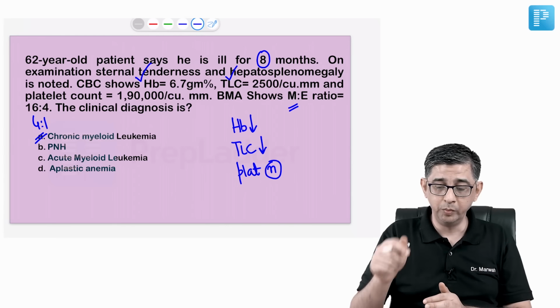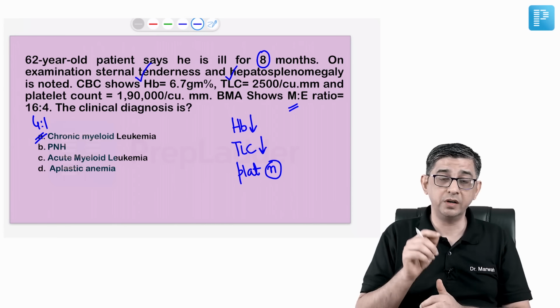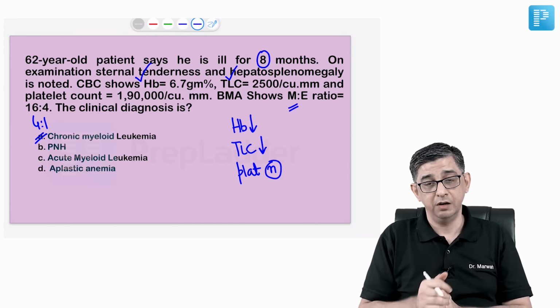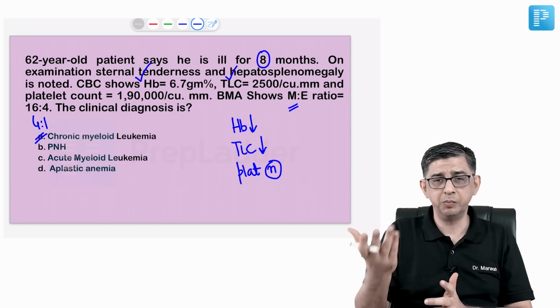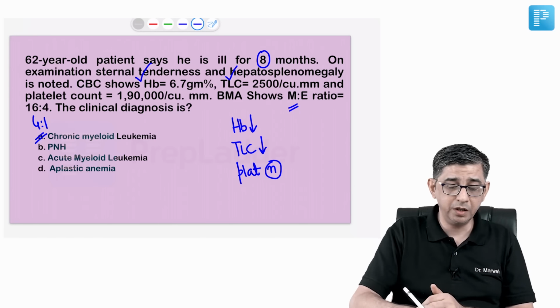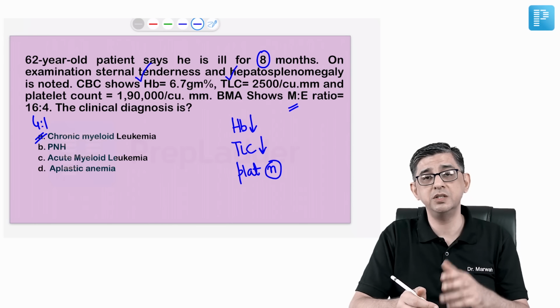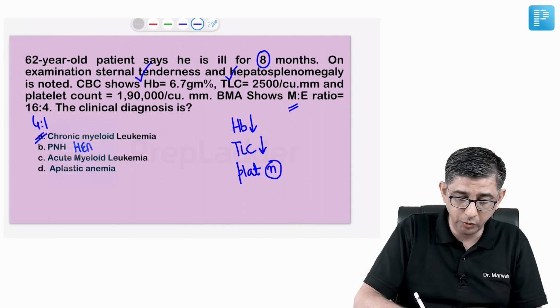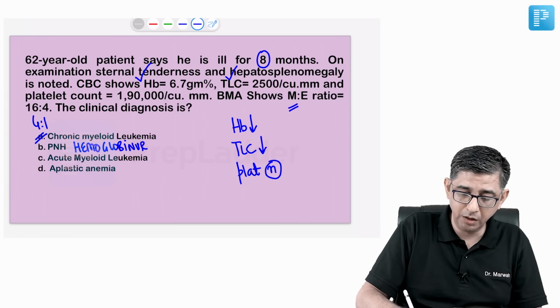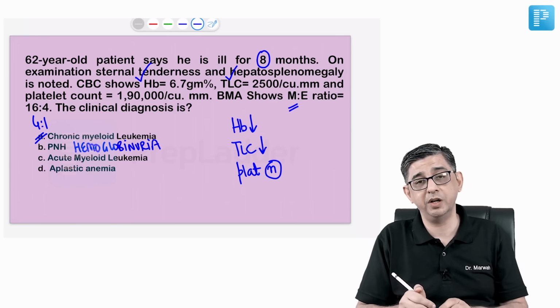And on bone marrow examination in the patient, it should reveal evidence of shift to left, which was one of the questions that has been discussed previously. So I'm not going to say that this is chronic myeloid leukemia. I heard a couple of people saying PNH also, but then PNH should have a change in the color of urine, no? In PNH, there has to be hemoglobinuria. There was no mention in the history of dark color urine for this particular question.